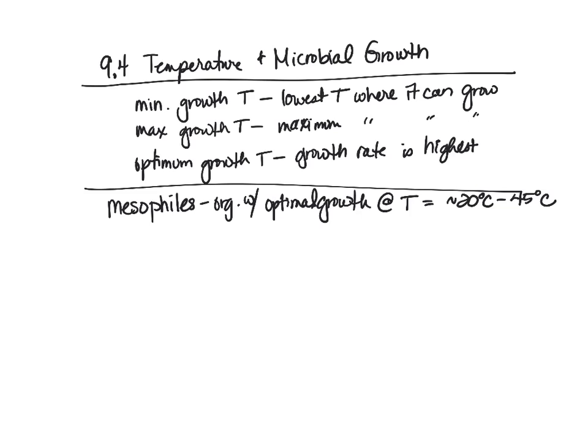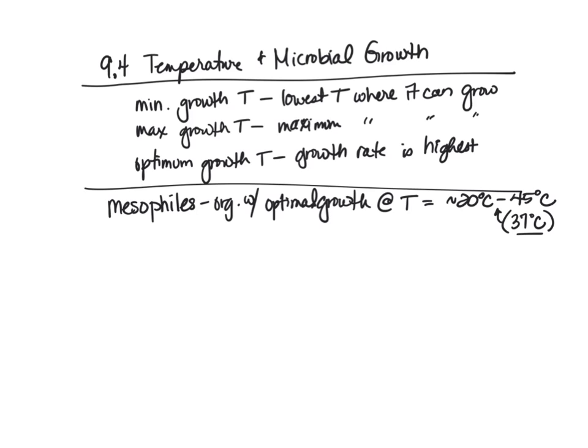So mesophiles are going to be where we're going to see something like all of our pathogenic bacteria for humans, for example, because we are at about 37 degrees Celsius. That's our 98.6 degrees Fahrenheit. So we fit right in here. And so the organisms that live in us and on us that help us are mesophiles. And those that are pathogenic to humans oftentimes are also mesophiles because they are at that optimum temperature for them.